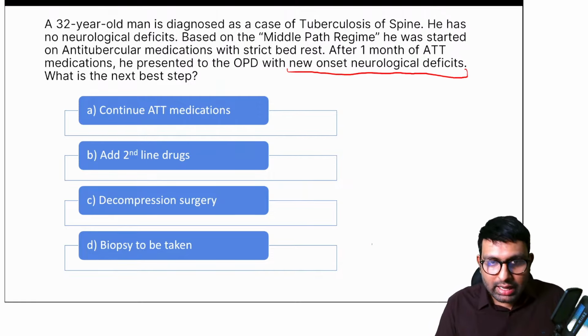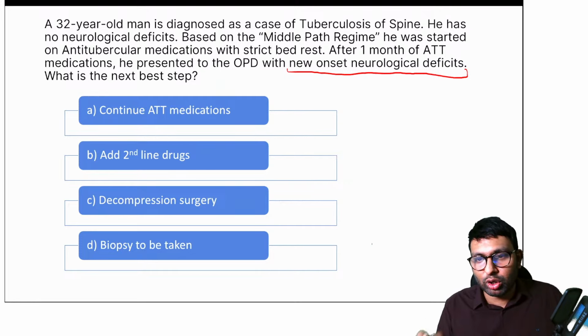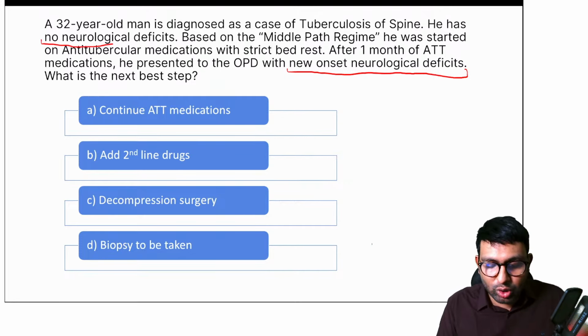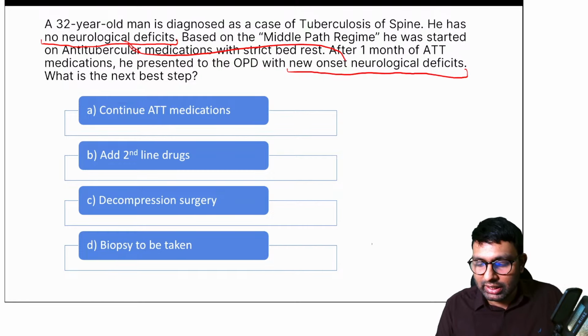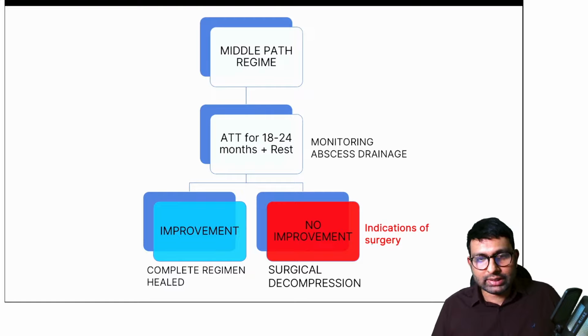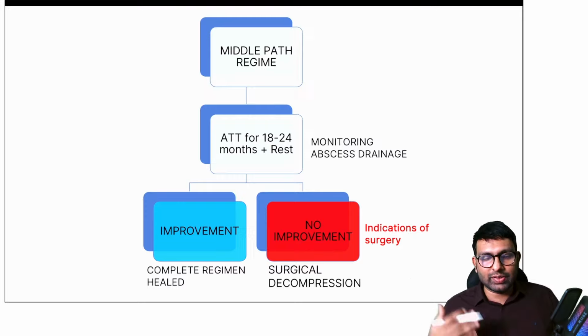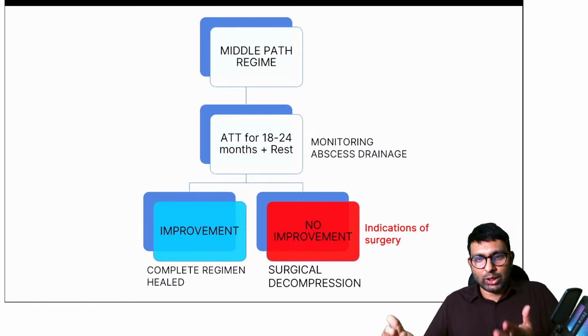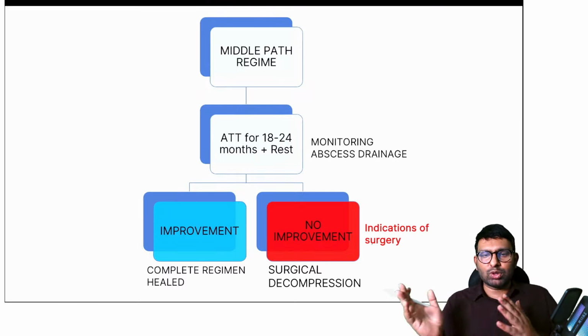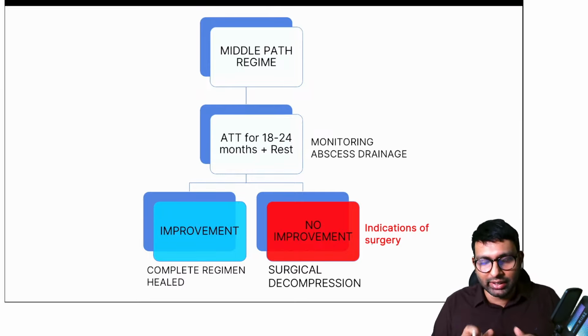See, this patient, the reason we gave him ATT and did not go for surgery was because he had no neurological deficits. Now, once he starts developing neurological deficits, then we have to go for decompression surgery. Okay, so this is the middle path regime given by Dr. Tuli, and the reason he gave it is because earlier in Western countries, whenever there was TB spine, they always went for surgery. In India, because we were a relatively poor country, we always went for ATT treatment, and there were complications because of only giving ATT.